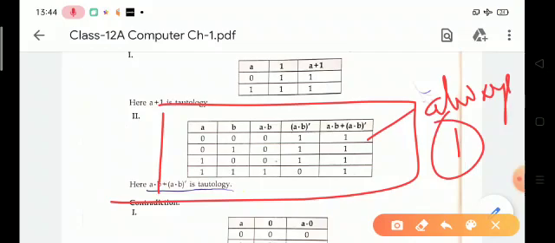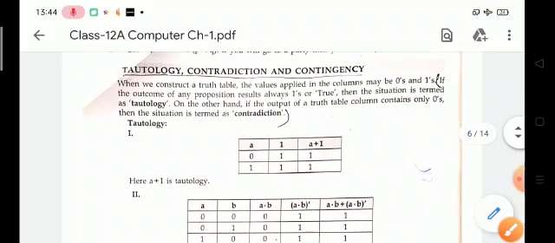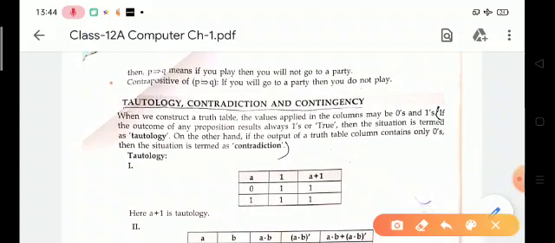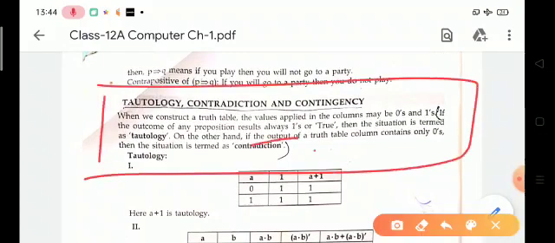Next one, contradiction. It means if the output column of the truth table contains only 0, then it is a contradiction situation.